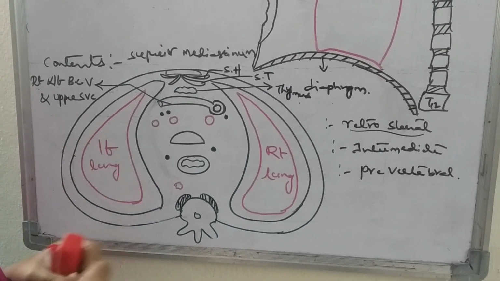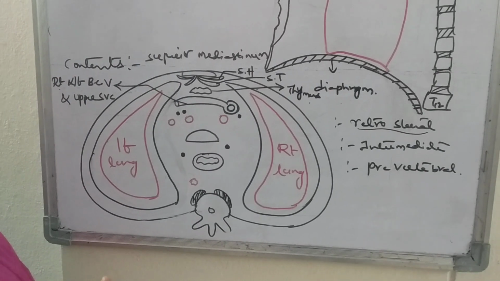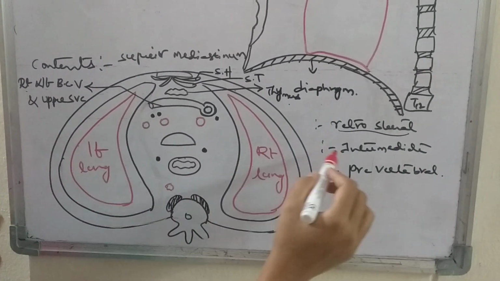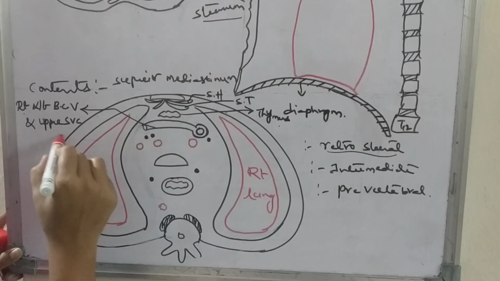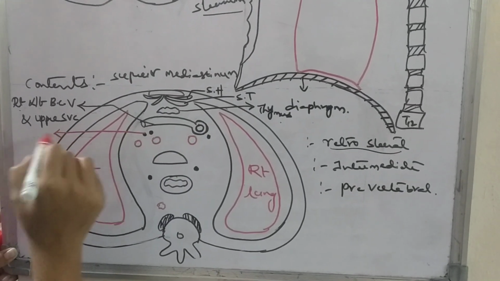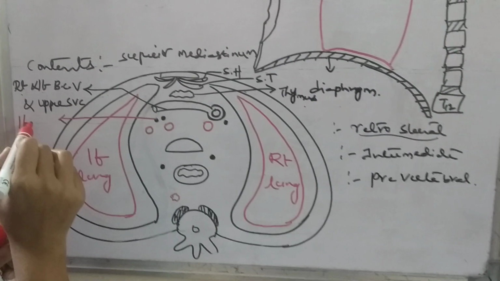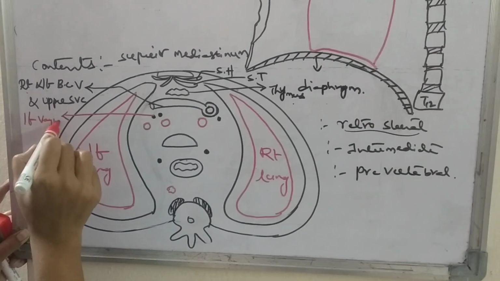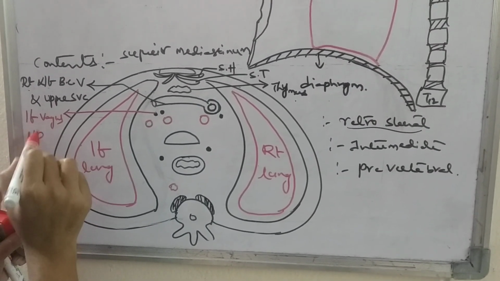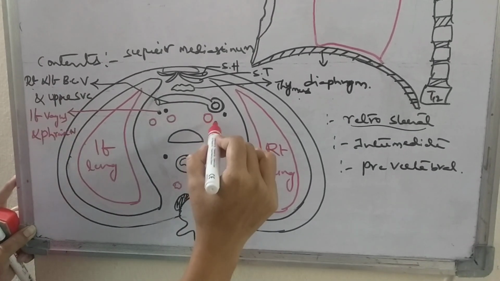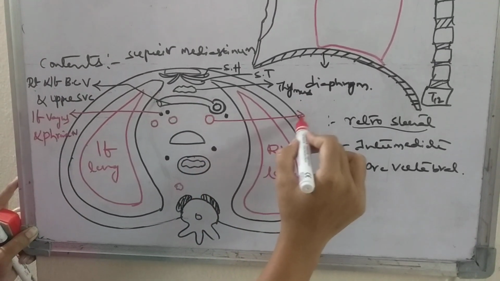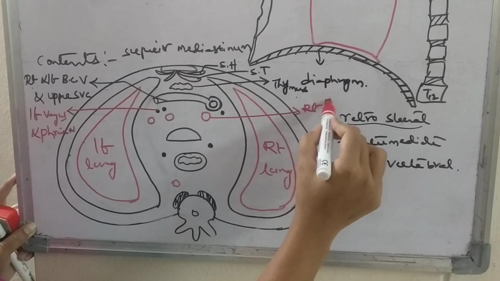Next, coming to the intermediate part. The intermediate part of the superior mediastinum consists mainly of the left vagus and the left phrenic nerves along with the right phrenic nerve.